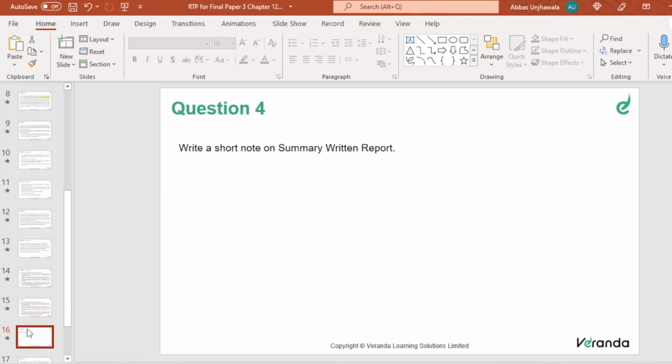Write short notes on summary written reports. This is a question from chapter number 15, which is management audit, internal audit, and operational audit. Under the management audit, this part comes: summary written report. Basically, there are types of reports: an oral report, a summary written report, a long report, and so on. So what is the summary written report? It is a report for higher level executives.